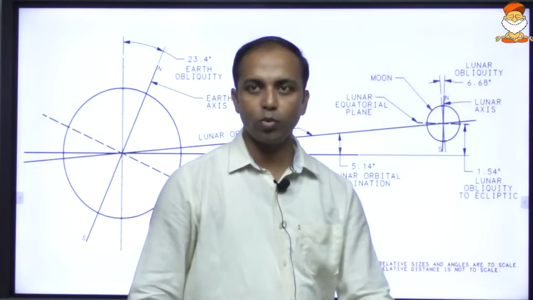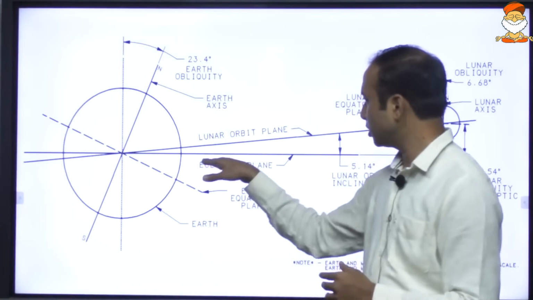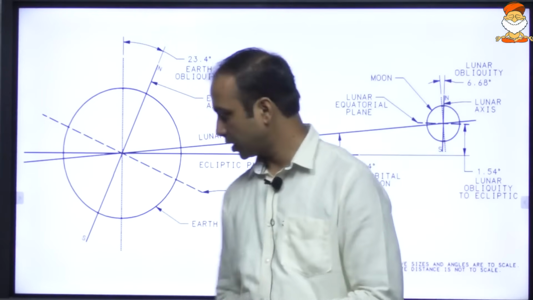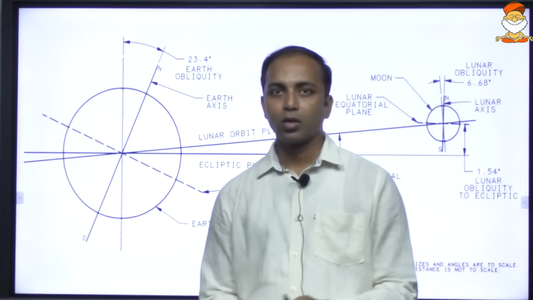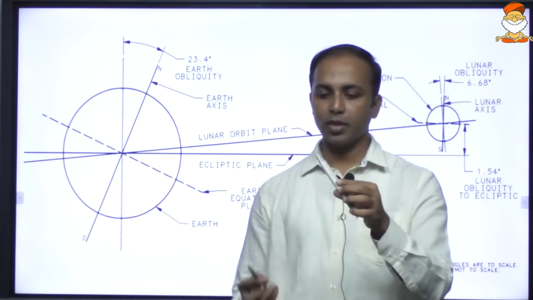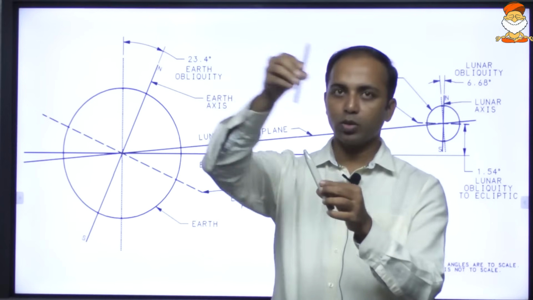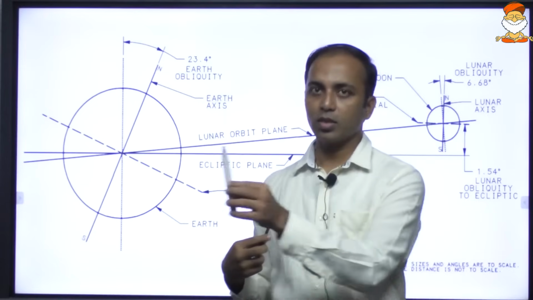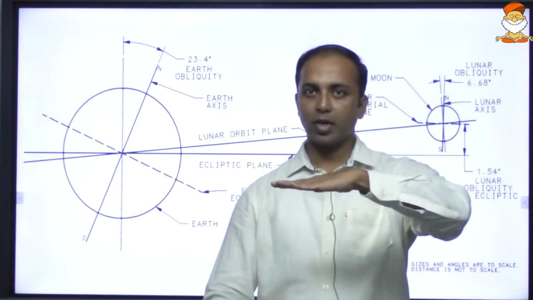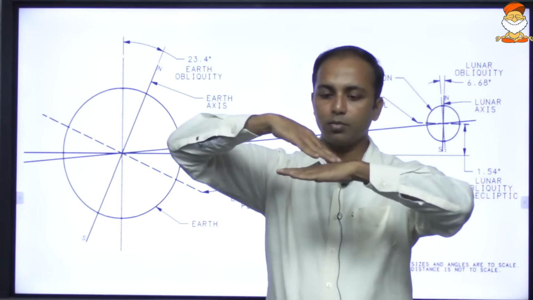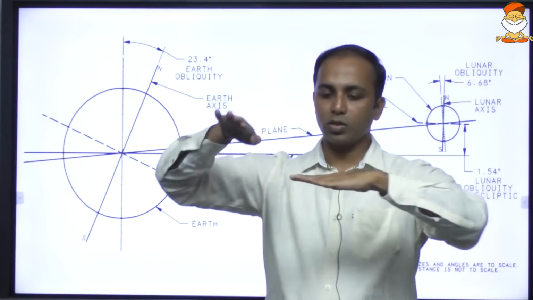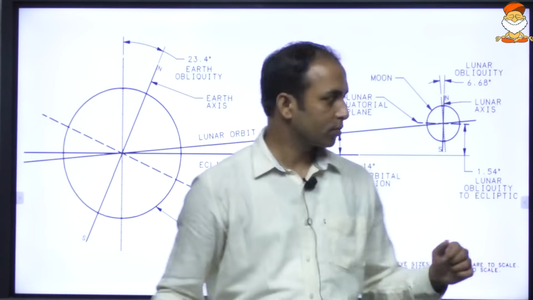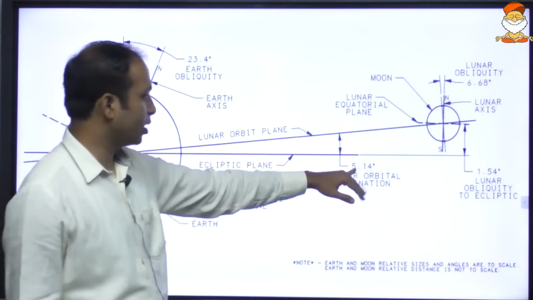Let us have one more understanding of this. This is the Earth's ecliptic plane, this is the Moon. The Moon is revolving around the Earth in this orbit, and the Earth is revolving around the Sun in this orbit. So it forms this plane for the Earth and this plane for the Moon. It goes this way, and because of that it forms an angle, which is roughly 5 degrees, 5 degrees 40 minutes.